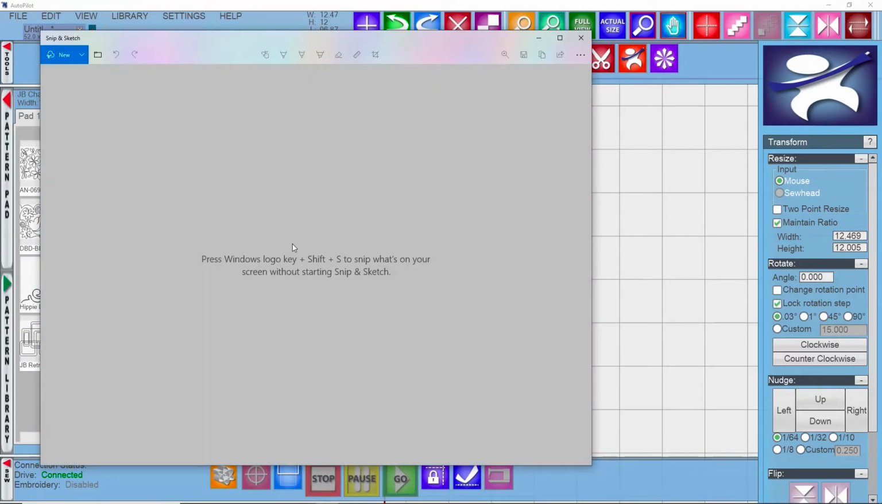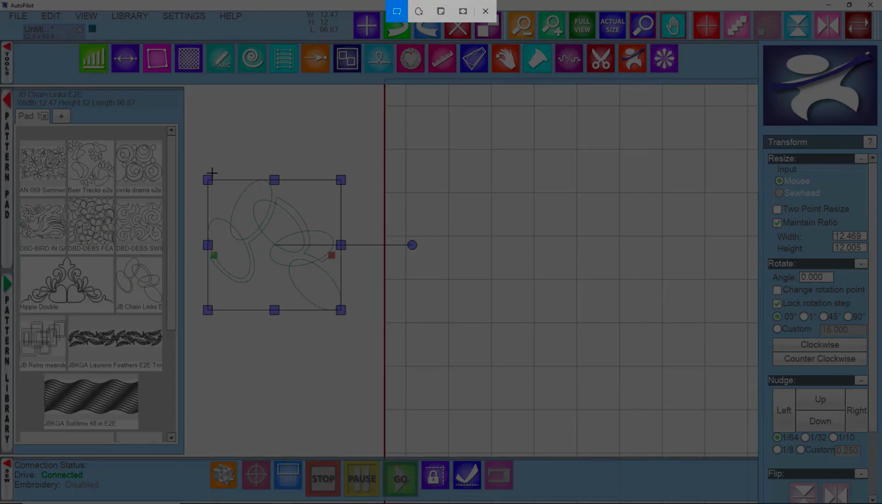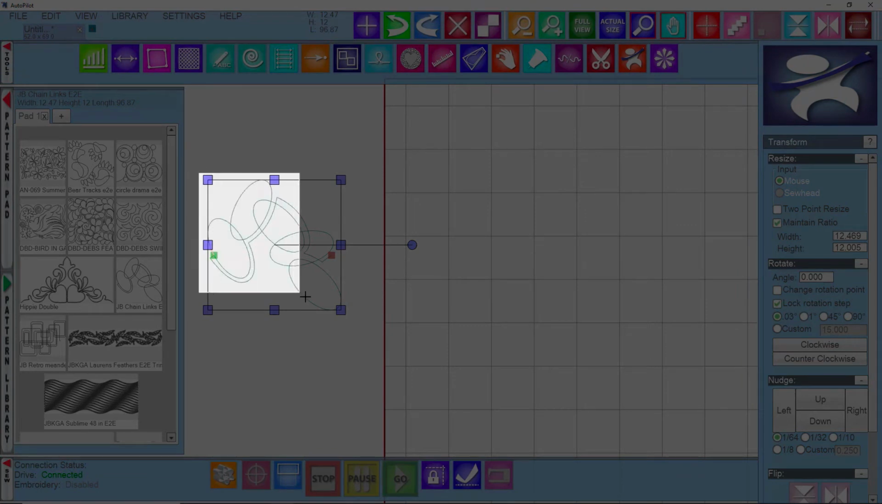And when I pull that up, it gives me directions on how to create an image. So press Windows logo key plus Shift plus S to snip what's on your screen without starting Snip and Sketch. So I'm going to minimize that. Press the Windows logo, the Shift and S, and I get this crosshair, and I'm going to marquee around that pattern.